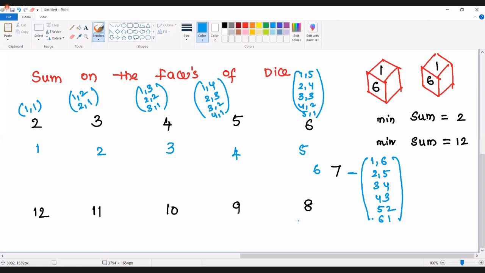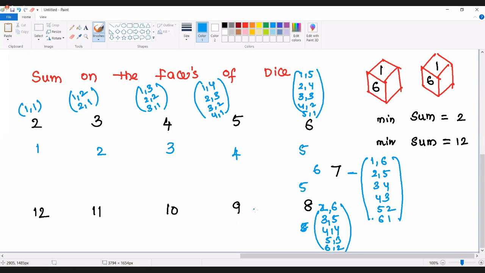Similarly, in how many ways will you get 8? 1 comma 7 is not possible, because 7 is not available on a die. 2 comma 6 is going to be 8, 3 comma 5 will be 8, 4 comma 4, 5 comma 3, and 6 comma 2. So how many ways are there to get 8? There are 5 ways to get 8.